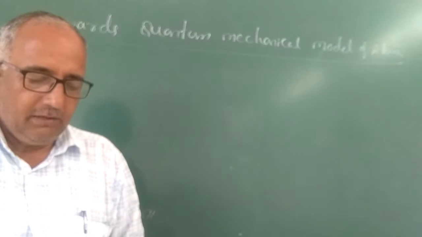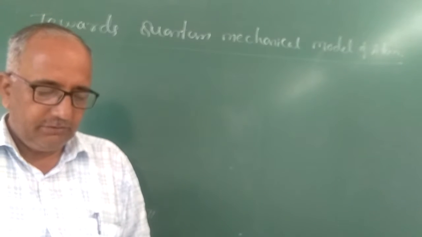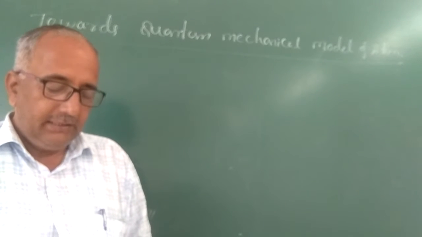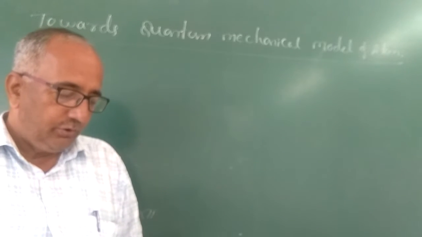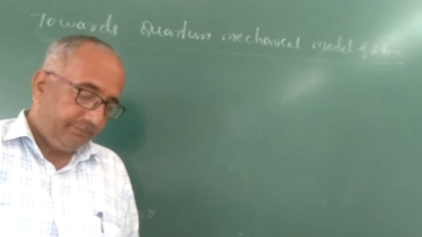In order to overcome the limitations of Bohr's model of atom, attempts were made to develop a more suitable and general model of atom.